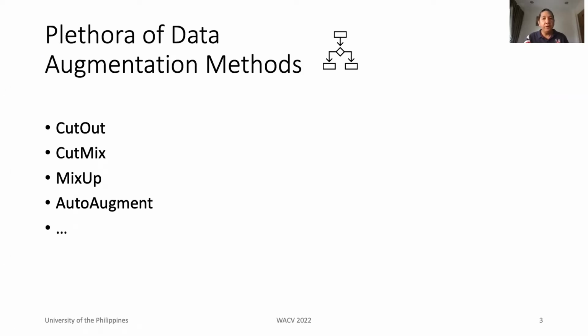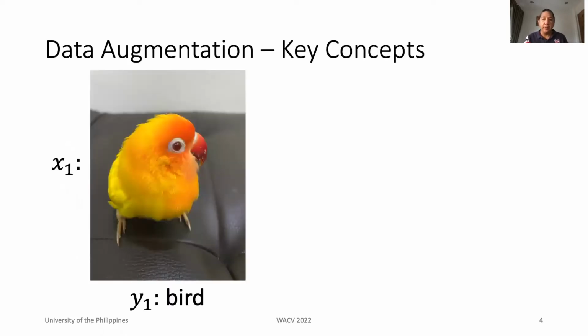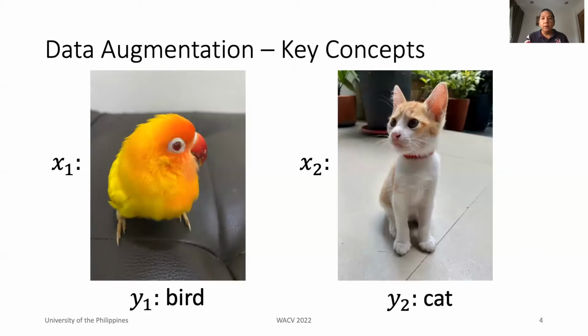In the past few years, we have seen effective data augmentation methods such as cut-out, cut-mix, mix-up, and auto-augment. The key idea is more or less the same. Introduce changes in the input image while retaining the label or a certain percentage of the label during supervised training. Assume that there are two input images with corresponding labels. The first input is an image of a bird. The second one is an image of a cat. X refers to the input while Y refers to the label.